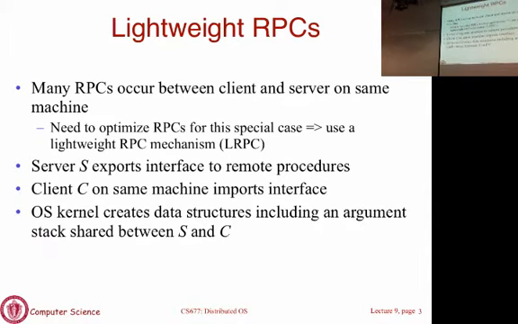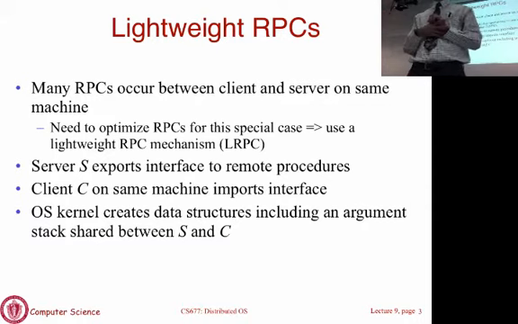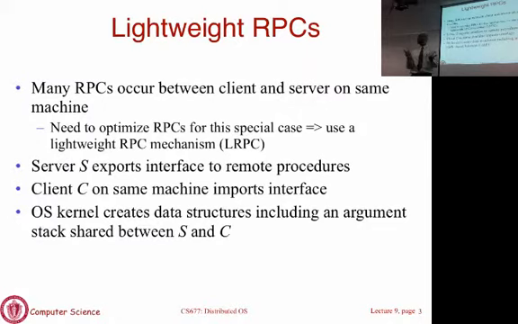And rather than actually constructing a message and sending it down the protocol stack, you simply put a message into a shared memory region. You just write to a region of memory and tell the server, I need to make a request. Here is the request call. Here are the parameters. Just pick it up from this region and just execute it. Okay, now you have just simply avoided all of the overhead of constructing the message and protocol processing. You're simply using a buffer to send messages back and forth.